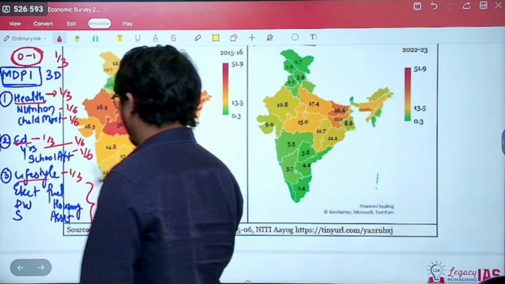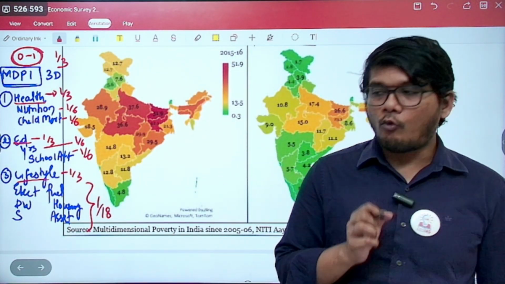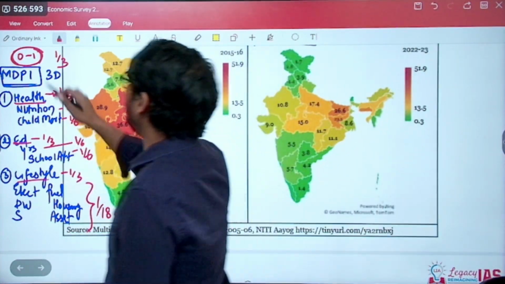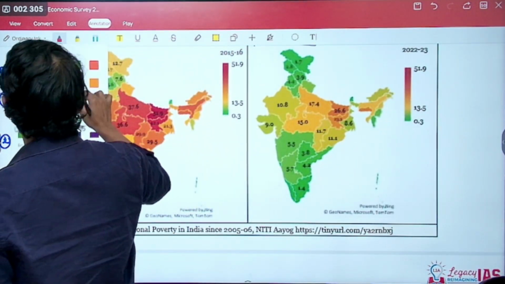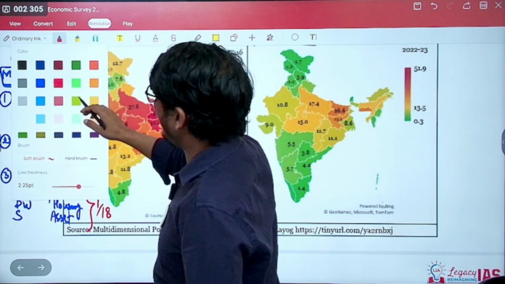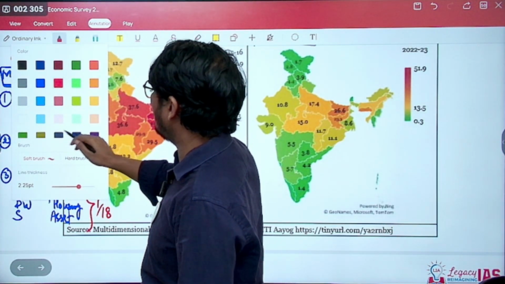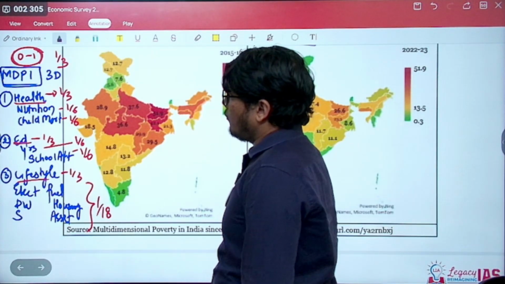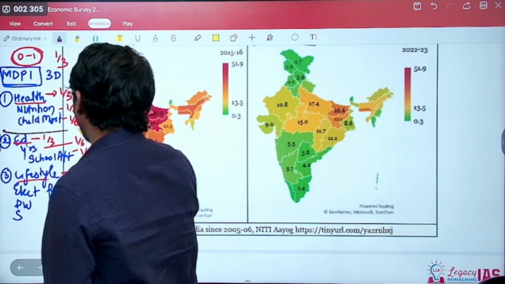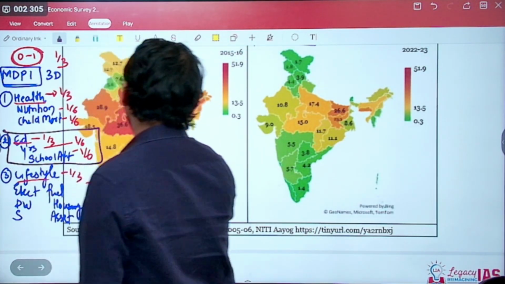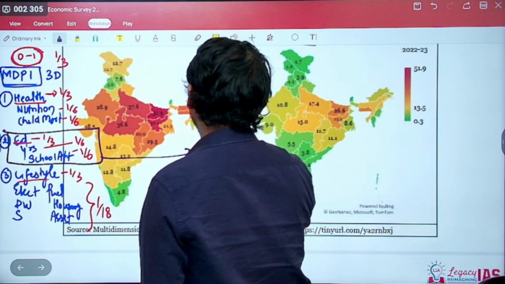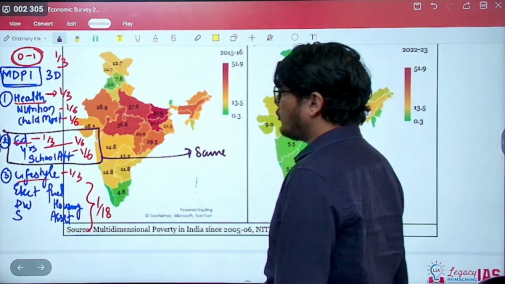Now this is what the United Nations uses. What Niti Aayog has done is, Niti Aayog has modified it a bit. So let us look at what the modification is all about. The education part is kept exactly the same. There are no changes.